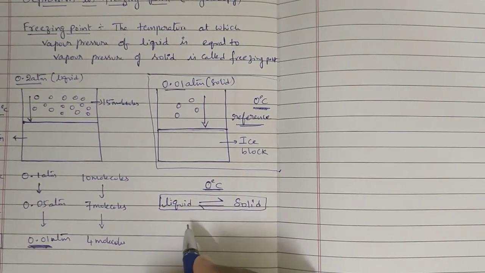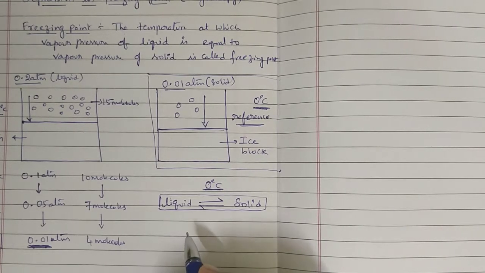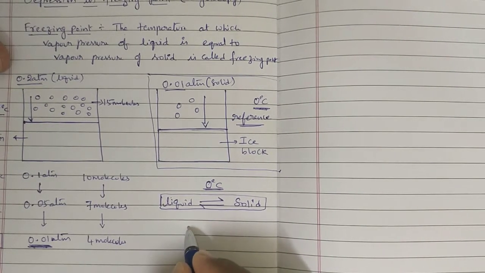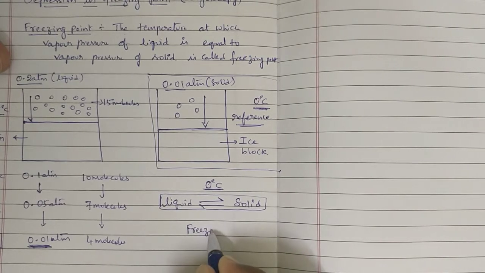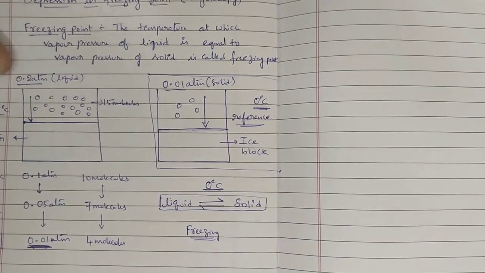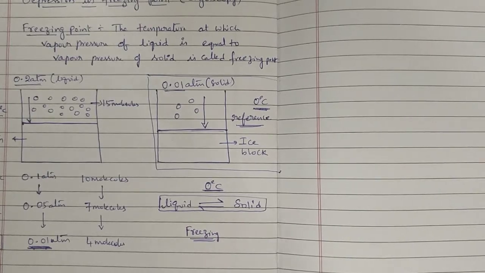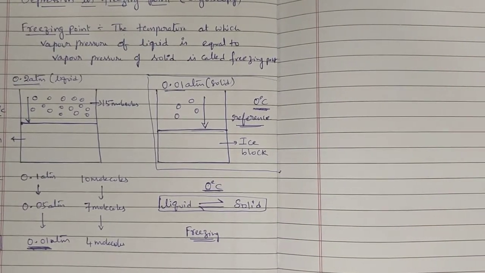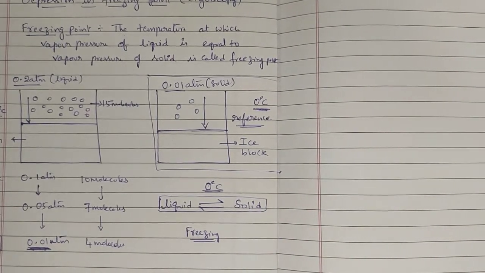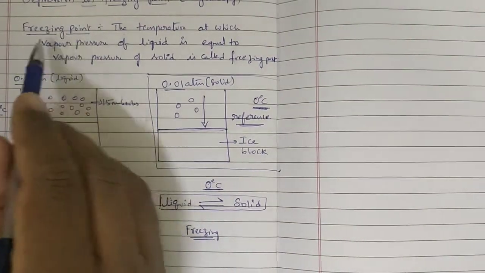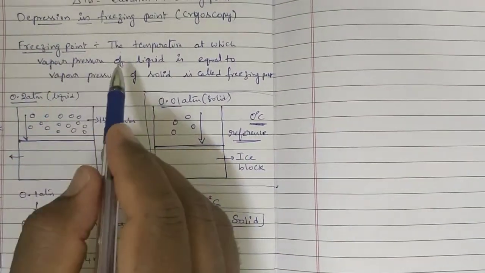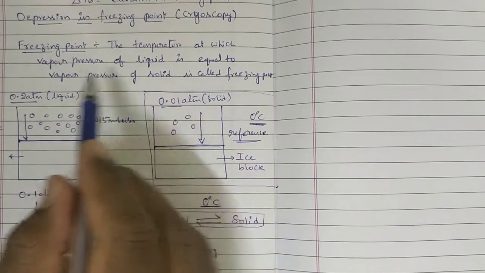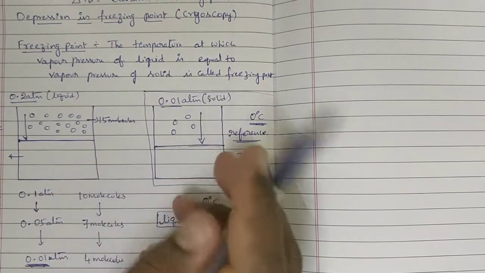At that point, liquid undergoes what is called freezing, and the temperature is called freezing point. I hope you are clear. This is the definition only. Freezing point definition we completed till now: the temperature at which vapor pressure of liquid is equal to vapor pressure of solid is called freezing point.